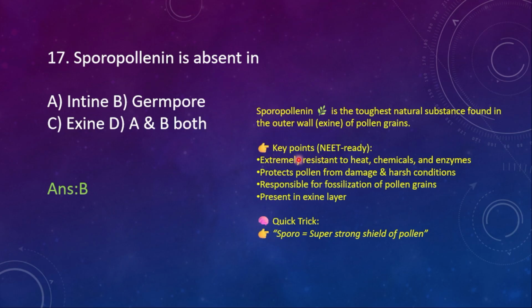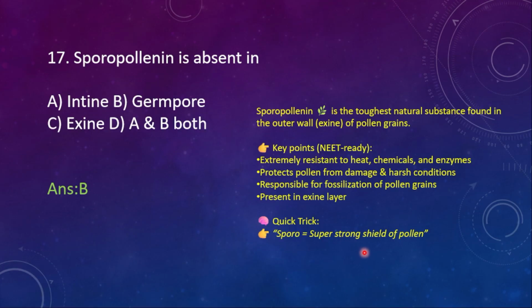What are the key points that you must remember? Exine is extremely resistant to heat, chemicals and enzymes. There is no enzyme which can degrade sporopollenin. It protects pollen from damage and harsh conditions, and it is responsible for the fossilization of the pollen grain. It can be stored for many years, and sporopollenin is present in the exine layer only, and it is not continuous. Sporo, super strong shield of pollen. It is not only strong, it is super duper pro level strong.